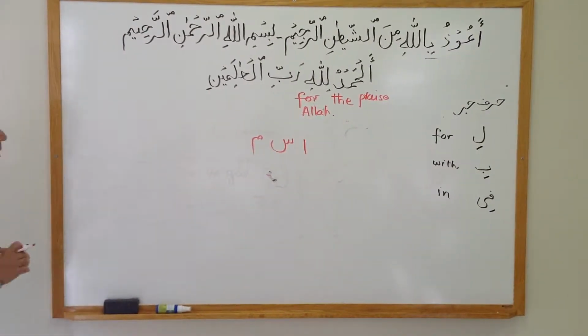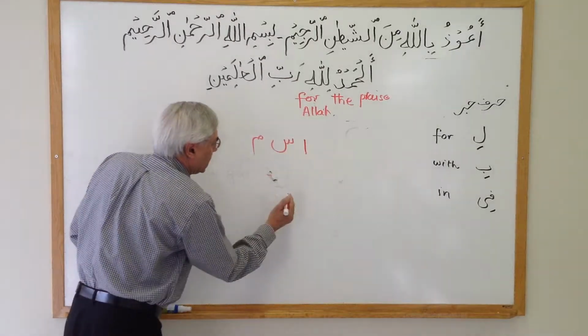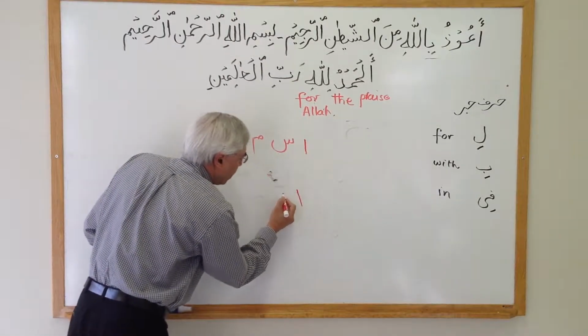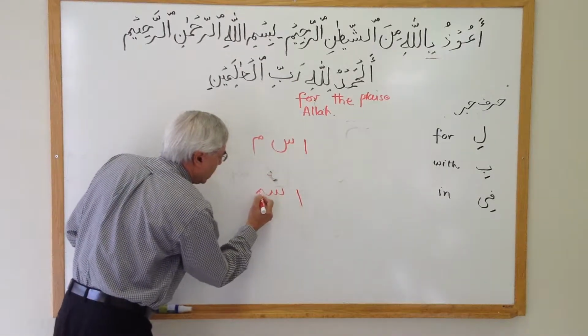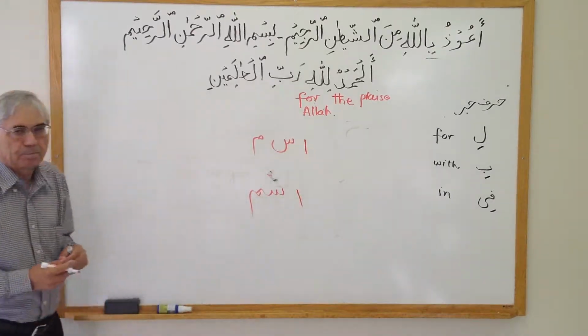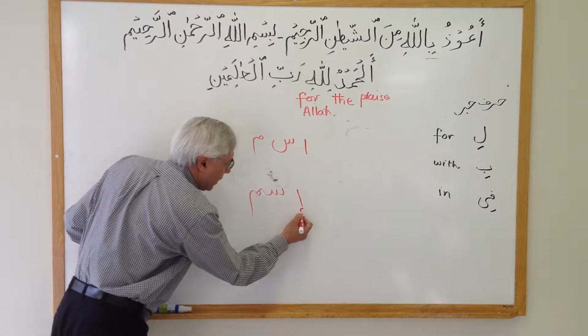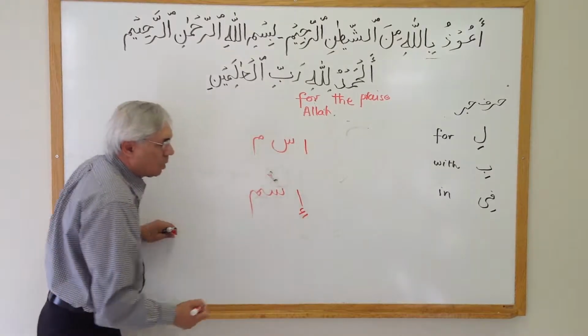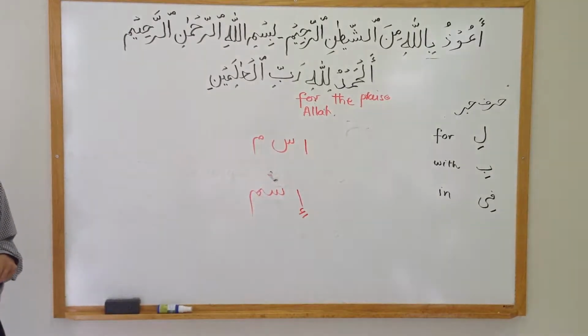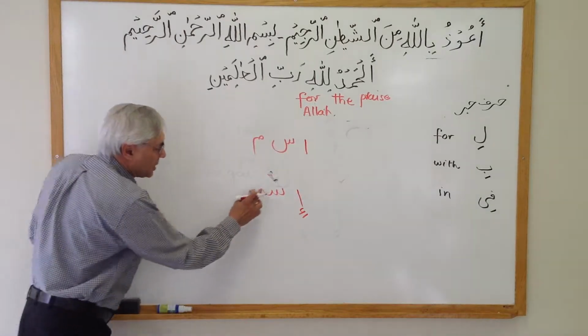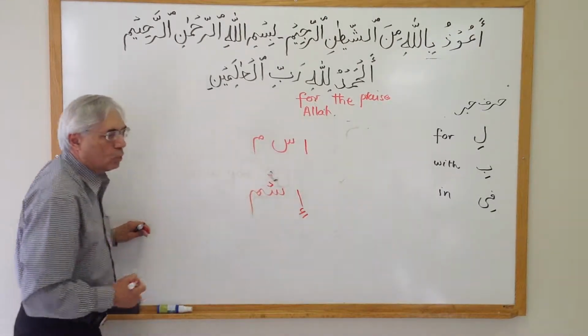Okay? If I combine these, then first thing, I'm going to write this way. On the first letter, under it, I'm going to write down a Kasra with a Hamza. On the second letter I'm going to put down a Sukoon.